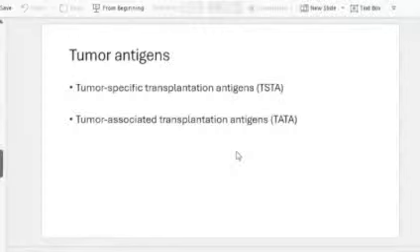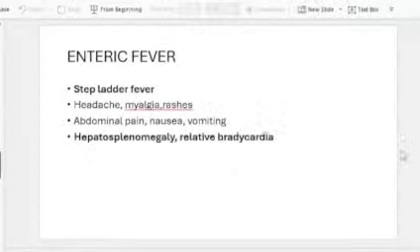Next, moving on to enteric fever. Here are some clues which will help you. Enteric fever, obviously, is an essay question. These are some clues which will help you to identify the disease as well as the organism.